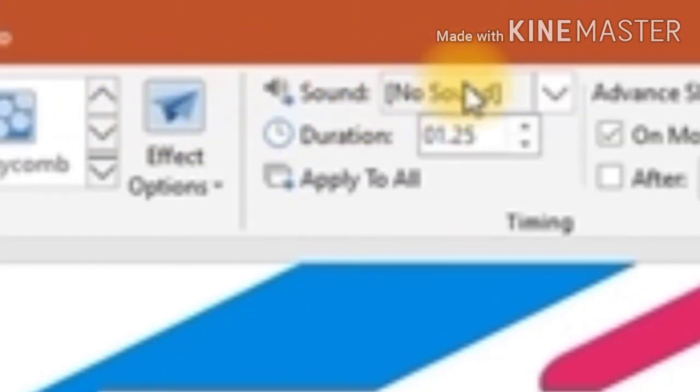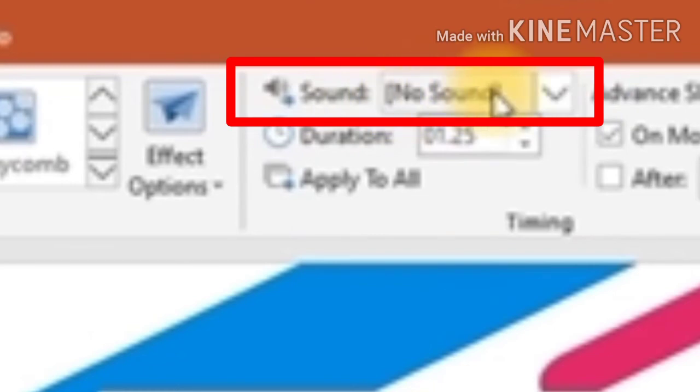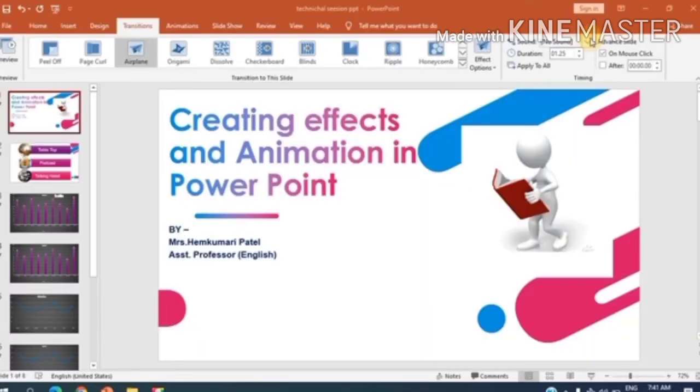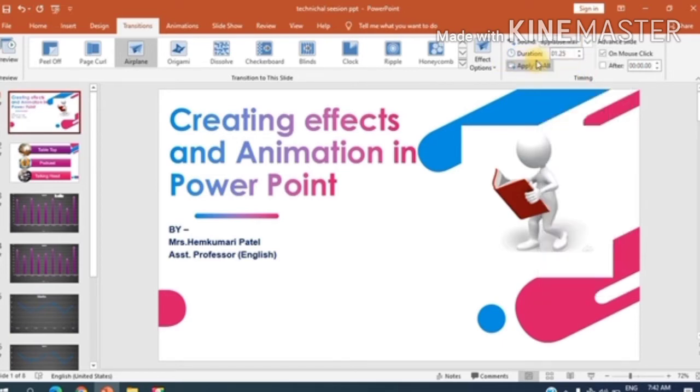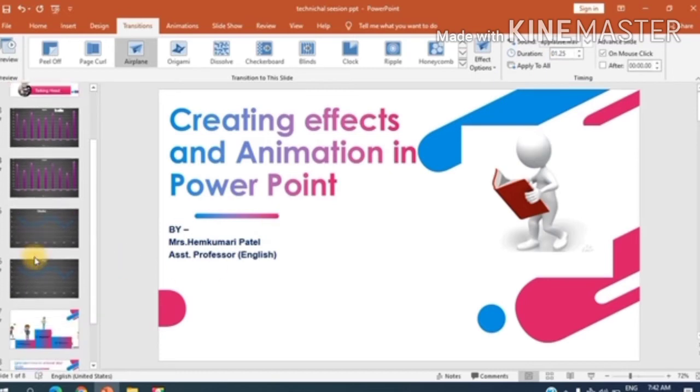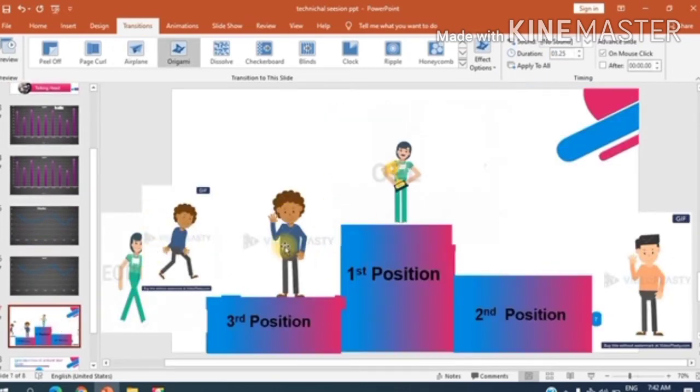Now let's move on. Here is an option that is sound, currently set to no sound, okay? When we want to insert a sound into a slide, just click on it and choose any one of these. Let's take the applause one, which we had used in our previous slide. Let me show that. Yes, here I had used the applause sound.